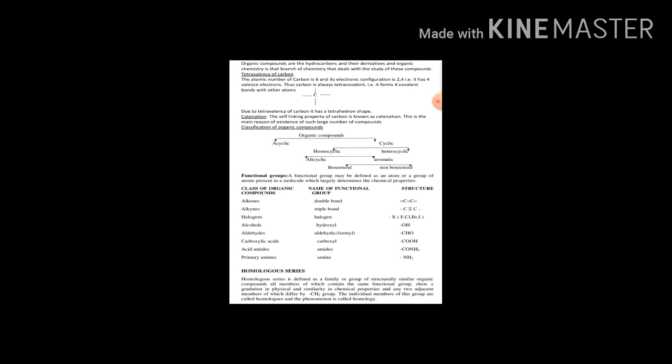Next, aromatic compounds. Aromatic compounds are also carbocyclic compounds. What do you mean by aromatic compound? Aromatic compounds are those compounds that contain at least one benzene ring.